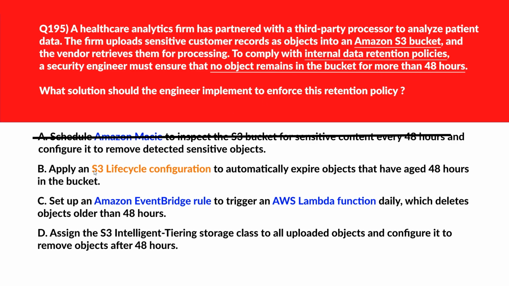Now option B looks good because we know in S3 whenever there is a time mentioned for the objects to keep, S3 lifecycle is the thing we should use, because S3 lifecycle rules are purpose built to auto expire objects based on age condition. So we have the time here, that is the age condition, 48 hours. So looks good. This will come under S3 lifecycle.